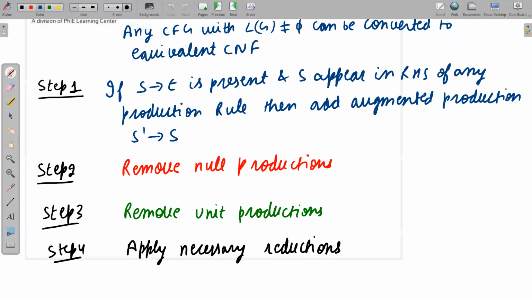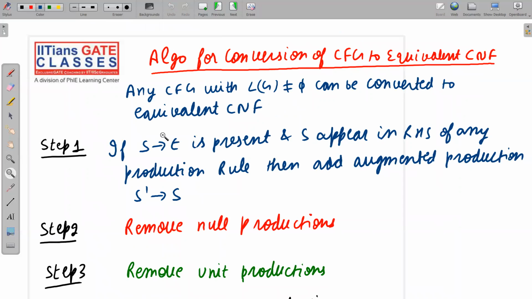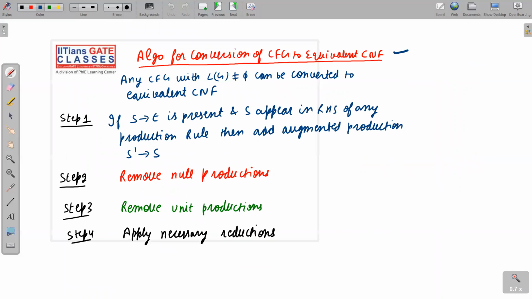Now next is the algorithm for conversion. Let me put everything on one slide so that you can easily see it. See, the algorithm for conversion of CFG to equivalent CNF. So now we are going to convert a CFG to equivalent CNF. That means every CFG can be converted to CNF. Yes, we can say that, but we have one restriction: any CFG with L(G) not equal to empty set can be converted to equivalent CNF. Please note it down carefully. L(G) should not be empty. Only then can we convert it into equivalent CNF.